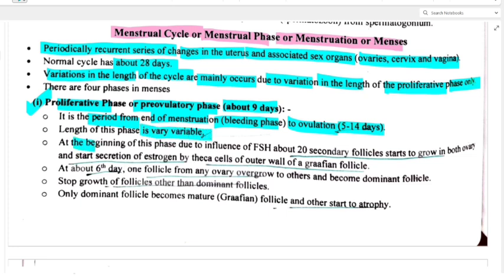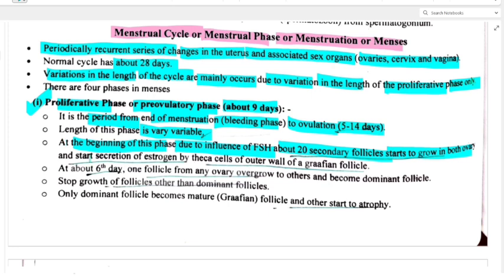Now coming to length of this phase, it is very variable, right? At the beginning of this phase, due to influence of FSH, that is follicular stimulating hormone, about 20 secondary follicles start to grow in both ovaries.